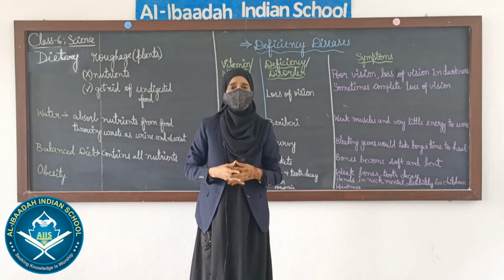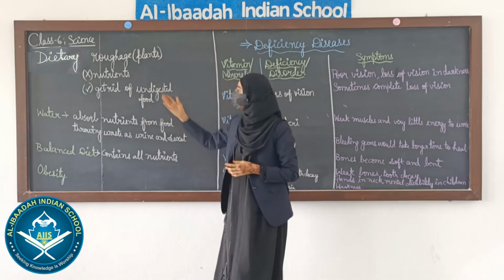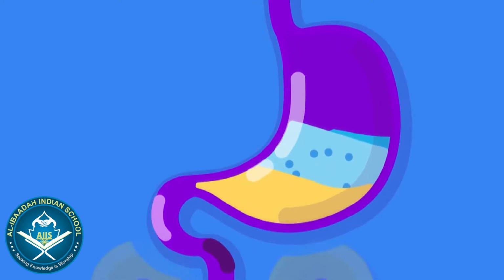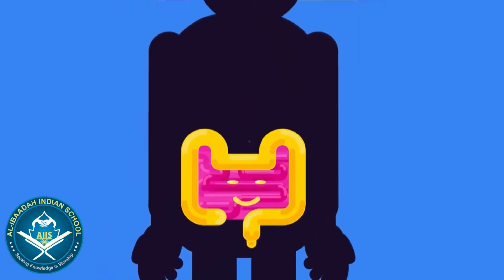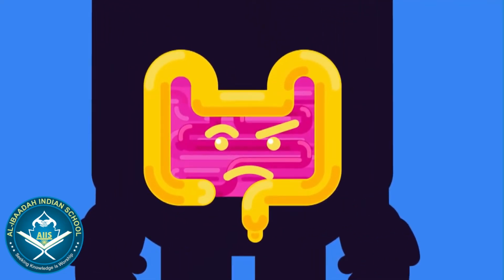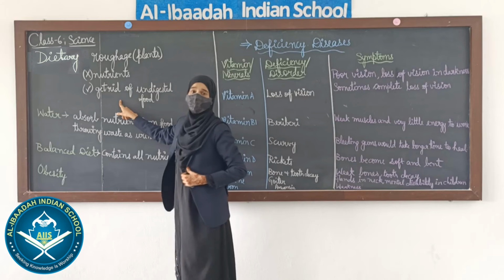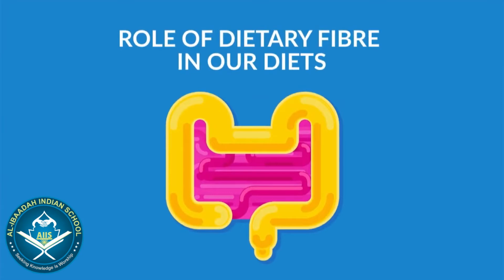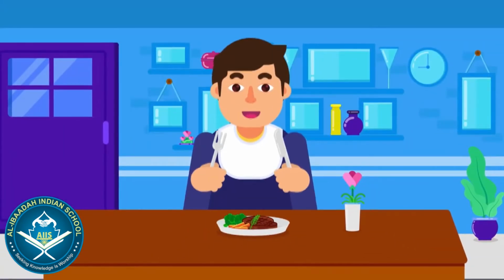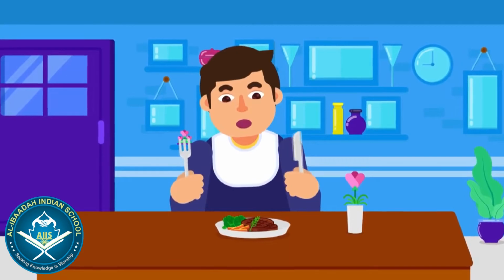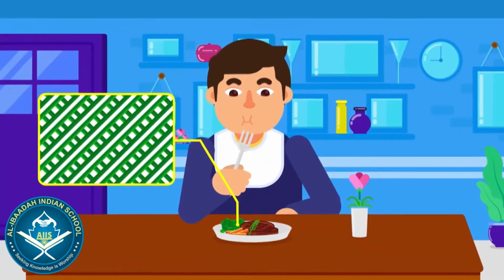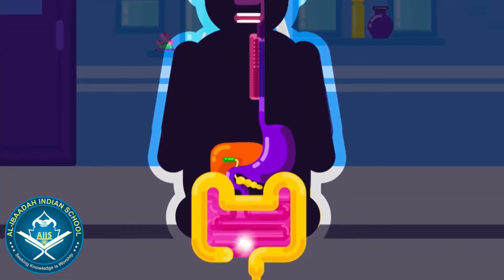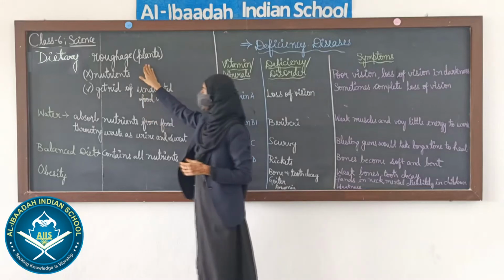But what do they do instead? They don't give us nutrients, but they help us in getting rid of undigested food in the form of solid waste. Okay. What does dietary fiber do? They help us in getting rid of undigested food. They don't give us any nutrients. They are present in the form of roughage in plants. The plants which we consume have roughage in them.